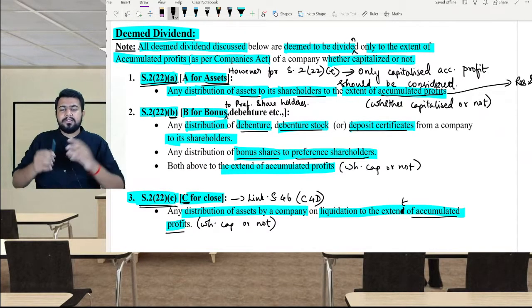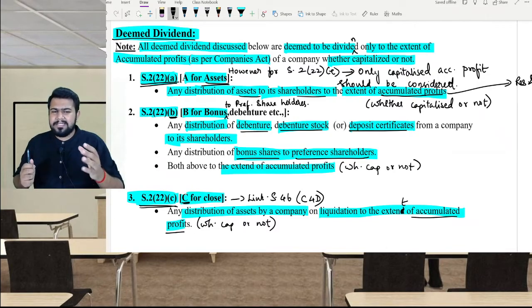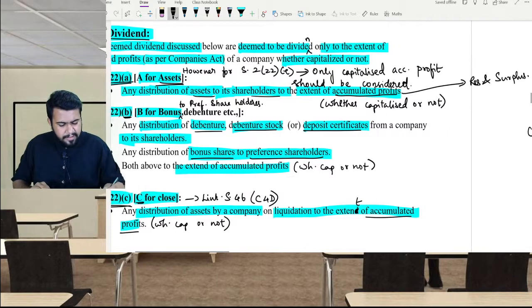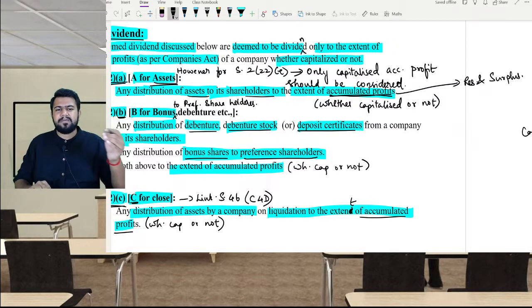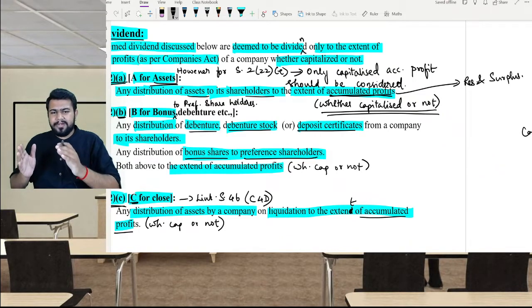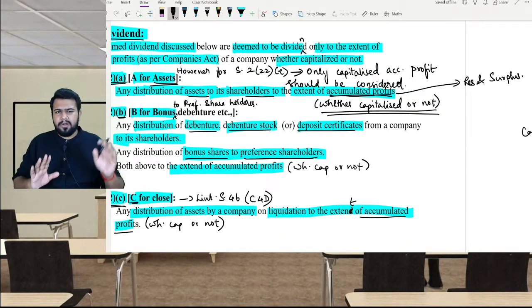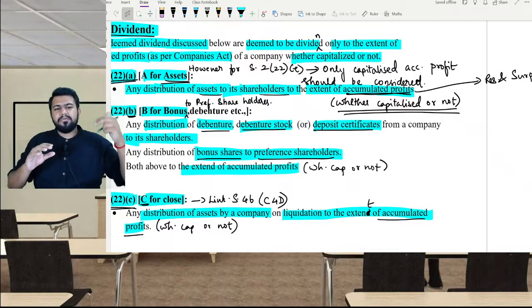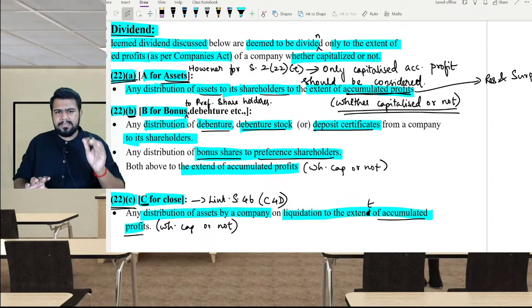If any company is distributing assets to its shareholders, then the asset received by the shareholder will be deemed as dividend and it will be taxable under income from other sources, but only to the extent of accumulated profit, that is reserves and surplus, profit and loss account, etc., in the balance sheet, whether capitalized or not. So whether accumulated profit is capitalized or not should not be considered. The total accumulated profit is the extent up to which it is considered as deemed dividend. The amount above the accumulated profit will not be considered as deemed dividend.